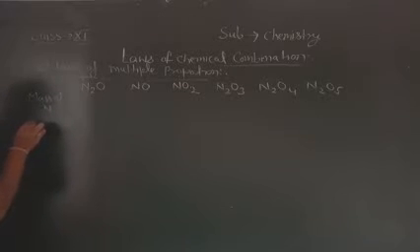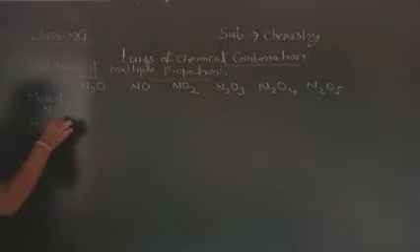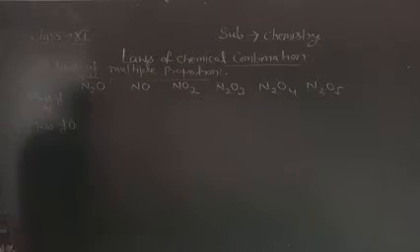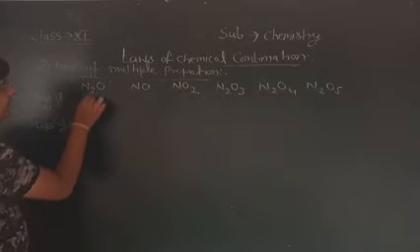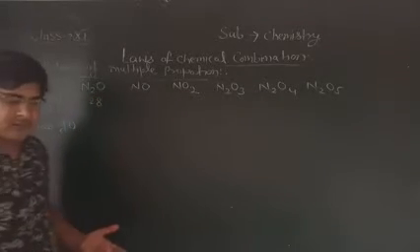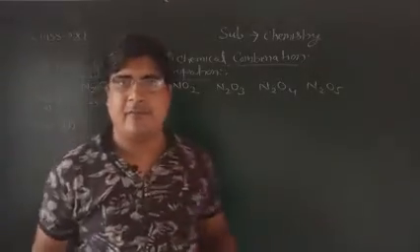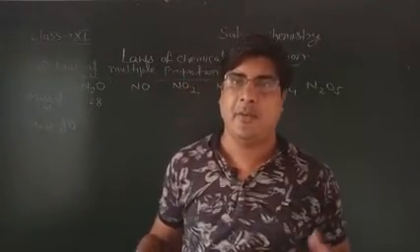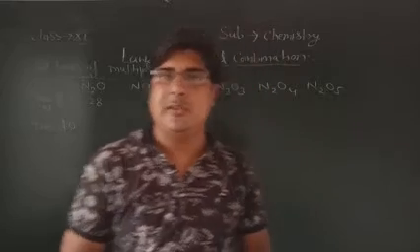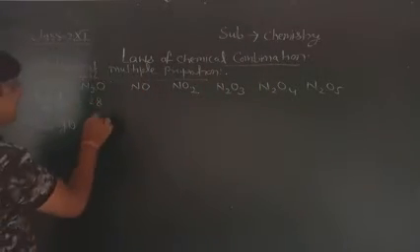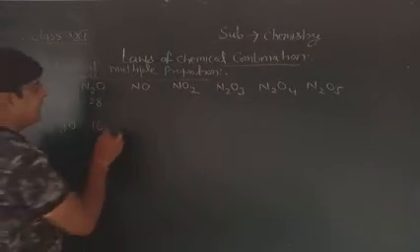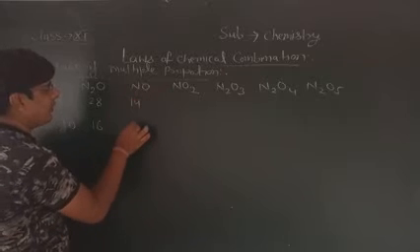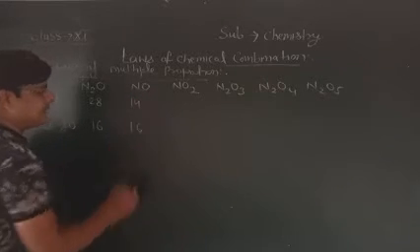then we will write the mass of oxygen. Here the mass of nitrogen is 28, fixed. A single nitrogen has 14 grams, so two nitrogen will have 28 gram. Here nitrogen 28, oxygen 16. Nitrogen 14, oxygen 16.